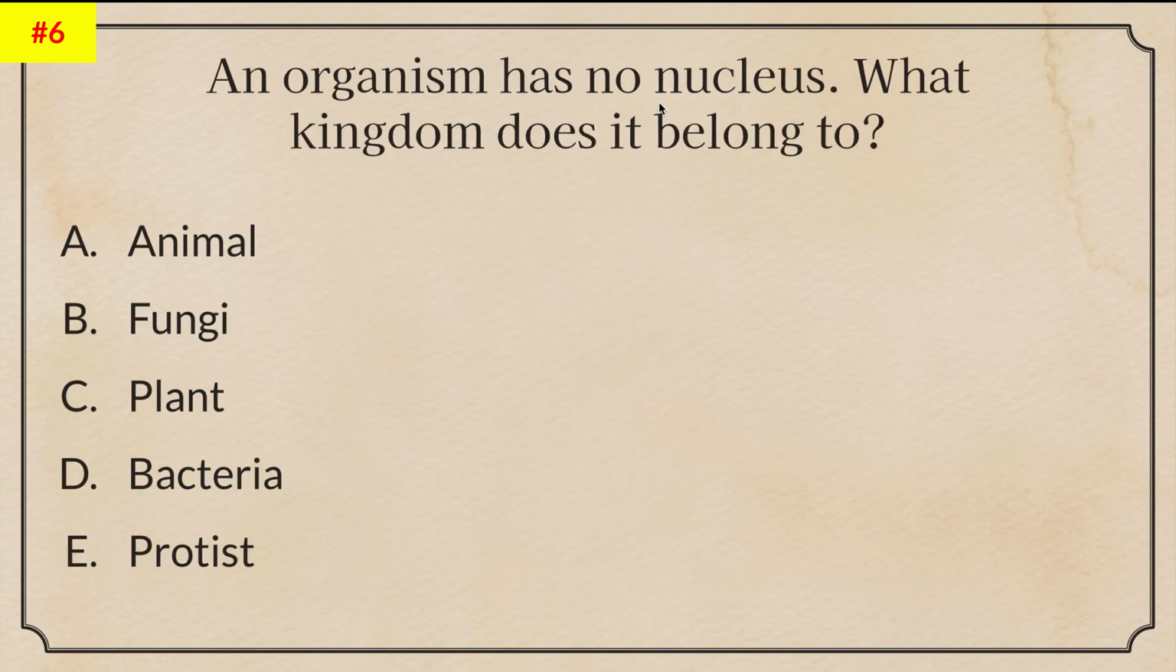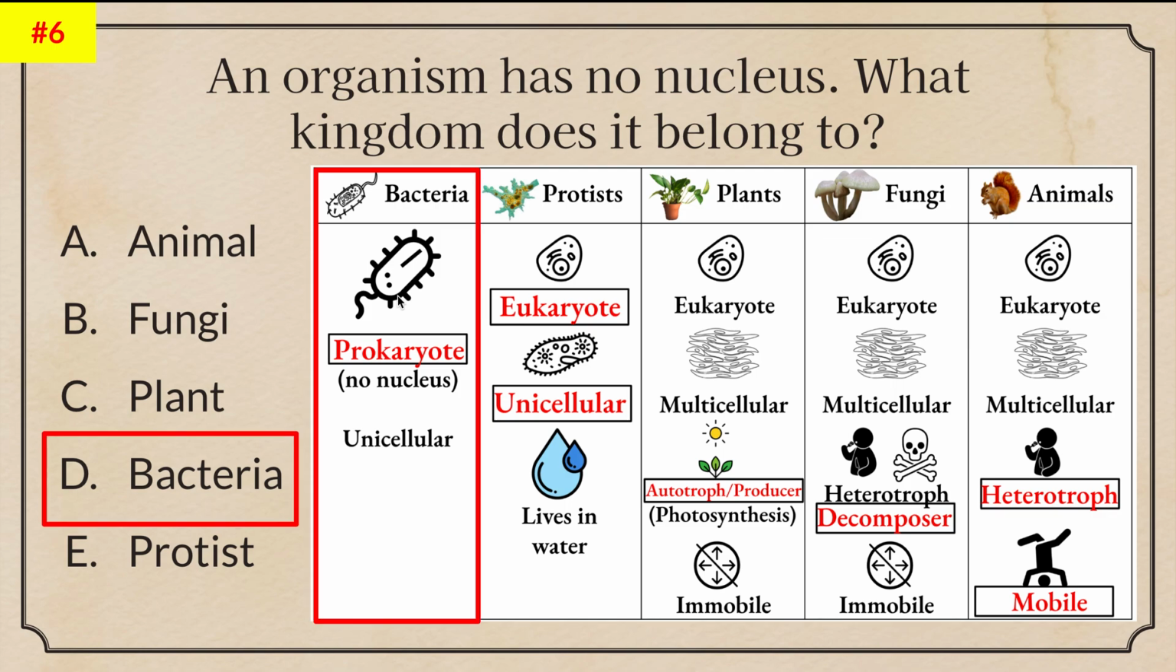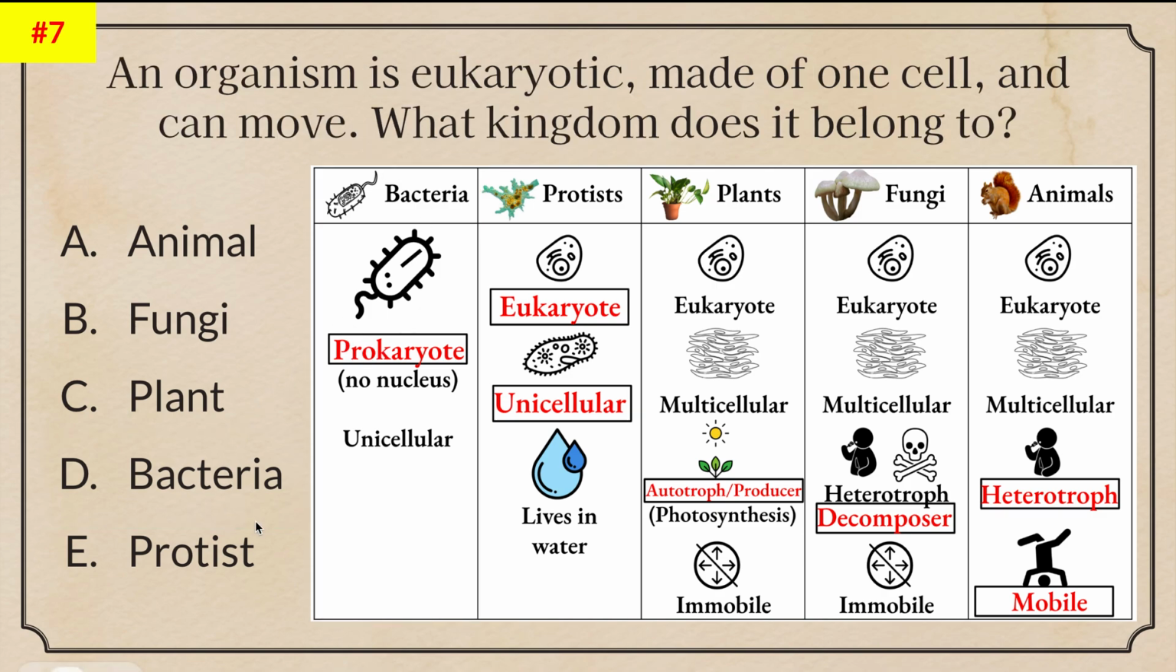An organism has no nucleus. What kingdom does it belong to? Un organismo no tiene un núcleo. ¿A qué reino le pertenece? So let's look at your notes. Which one is the only one with no nucleus? Prokaryotic? That's going to be bacteria. So now you know that the answer is bacteria. Ves que la bacteria es el único organismo que es compuesto de no núcleo. Es un procariote. So ahora sabes que tiene que ser ese organismo.